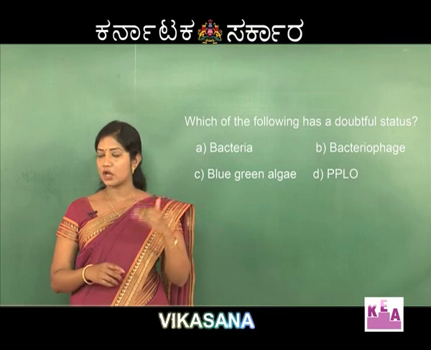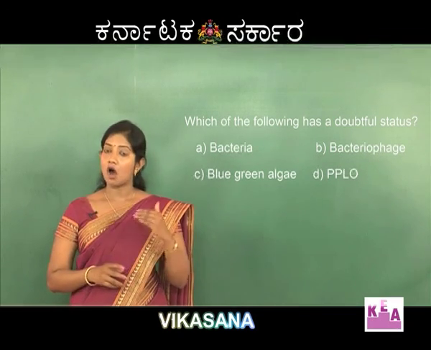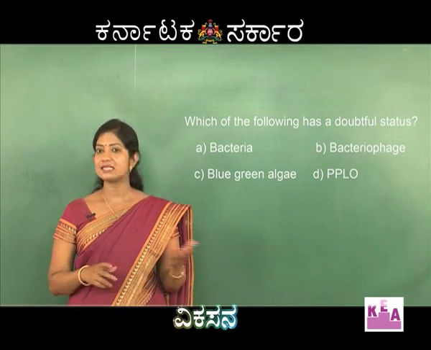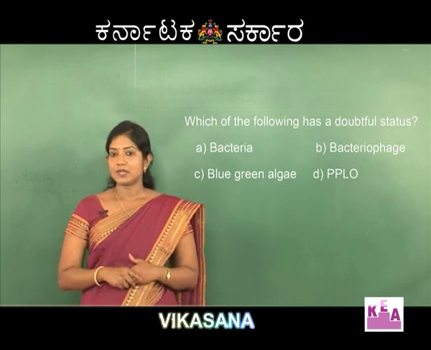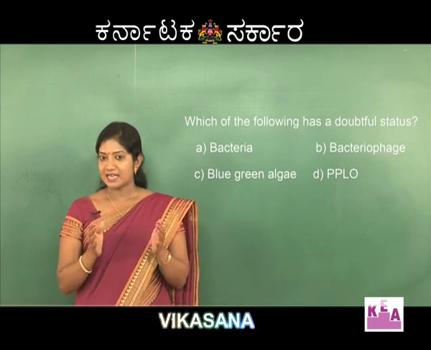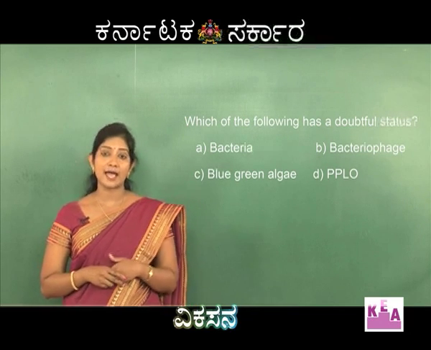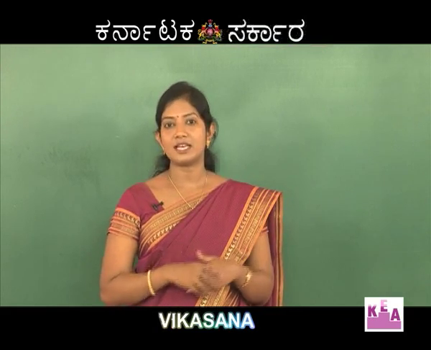Now, if you see the options, options A, C and D are all organisms which belong to the kingdom Monera, that is, these are all prokaryotes. They are placed in Monera and they have the features of Monera. For example, they do not have a true nucleus, the characteristic feature which defines them as Monera.